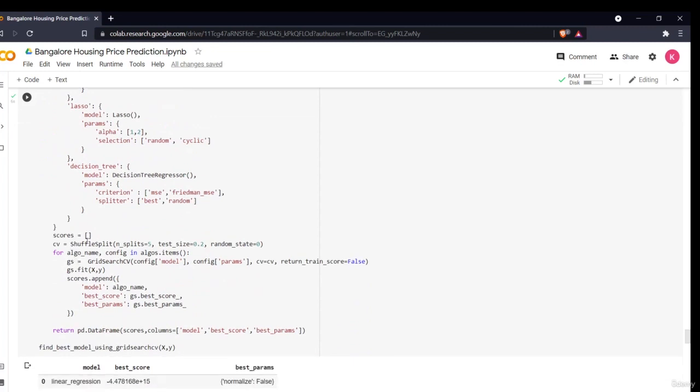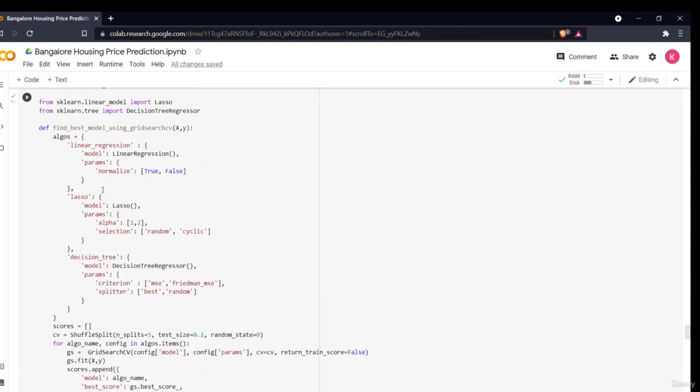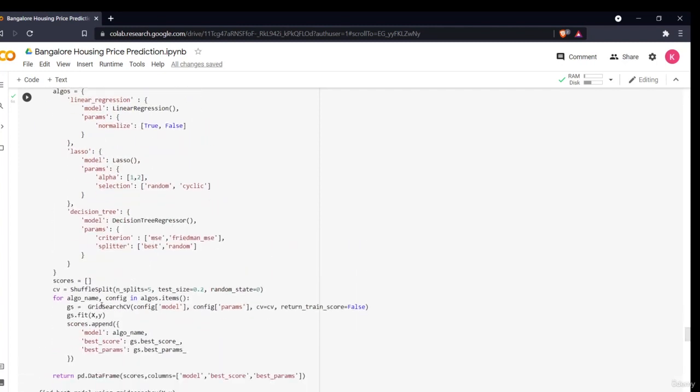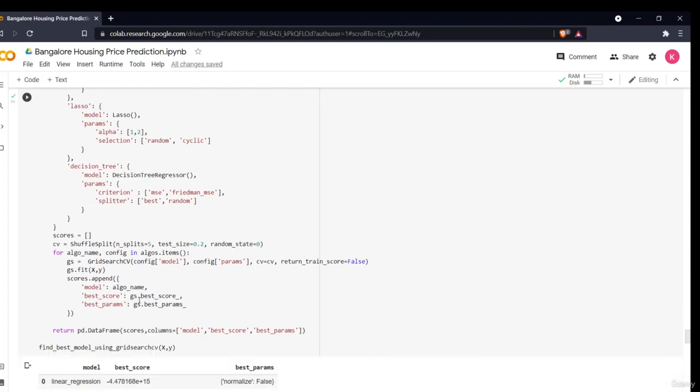Then I have defined my ShuffleSplit basically to split my data into different folds. I have taken number of splits 5. Then I am saying for algo_name, config in algo.items. Algo.items basically gives the different parameters. Then I'm defining my grid search CV. I'm saying, okay, this is my model, these are my parameters, fit it, and append my different model names and the best score.